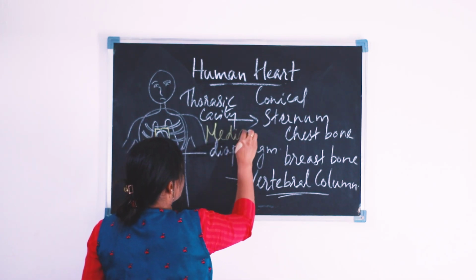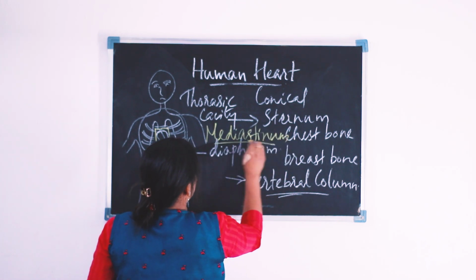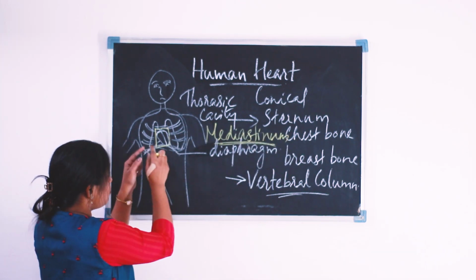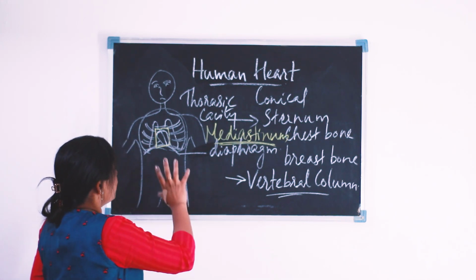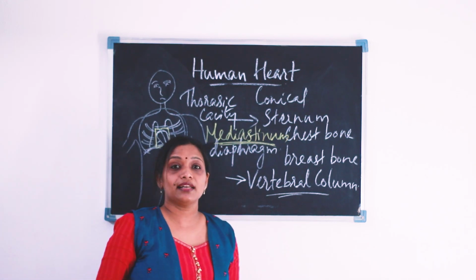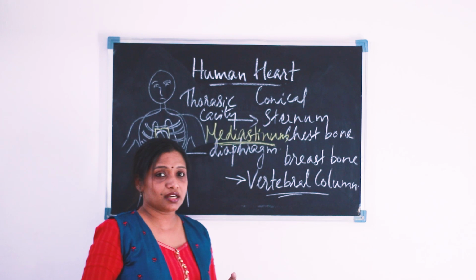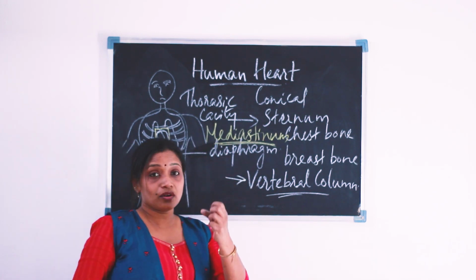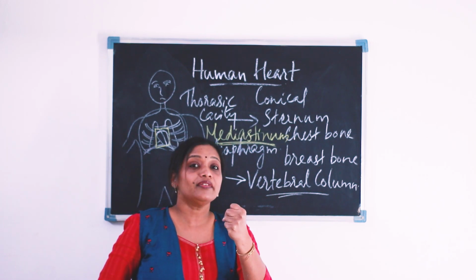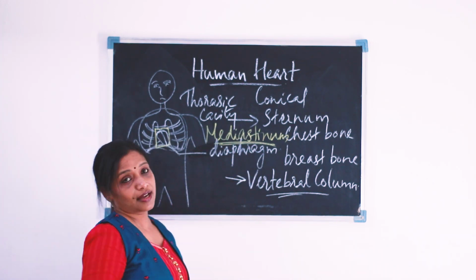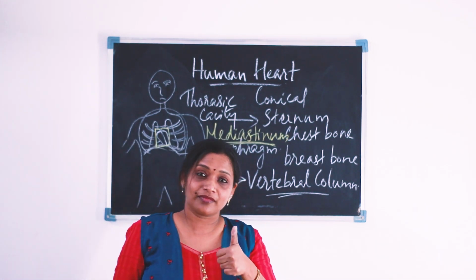That is the mediastinum, in between the two lungs. I hope now the location of the heart is clear. And the size of the heart is what I have mentioned earlier, the size of one's own clenched fist. Okay, dear students, so we will move on to the deeper side of the heart, into the internal structure of the heart. Okay, ready?